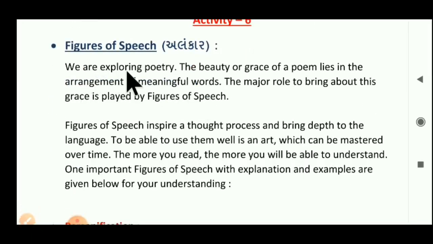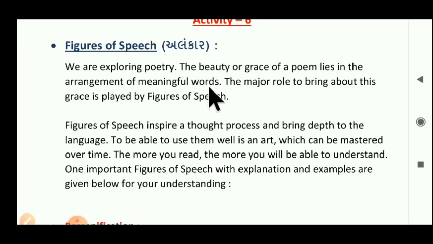We are exploring poetry. In that unit, we are exploring poetry. The beauty of a poem lies in the arrangement of meaningful words, and any poem becomes very powerful when we arrange the words in a proper order.